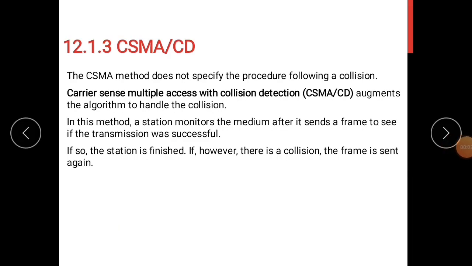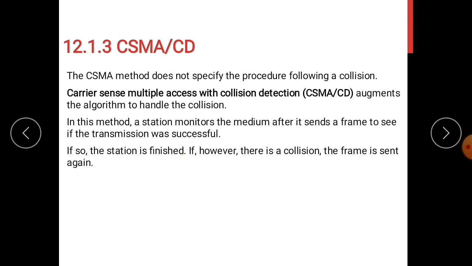Next, we'll see what we mean by CSMA CD, carrier sense multiple access with collision detection. The previous method CSMA, what we have seen, does not specify the procedure to follow when a collision occurs. But CSMA CD augments the algorithm to handle the collision. In this method, the station monitors the medium after it sends a frame to see if the transmission was successful. If so, the station is finished. Otherwise, it will consider that there is a collision and the frame is sent again.